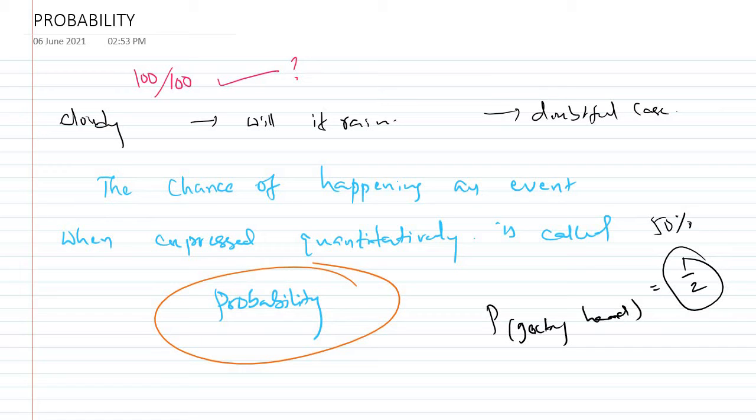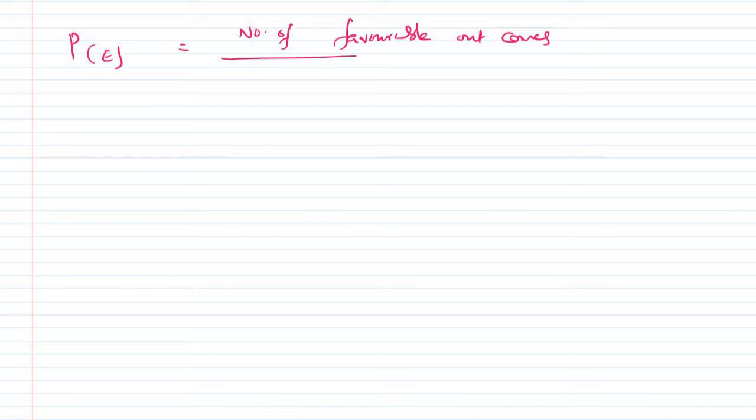Okay, but sir, here you need to know some terminologies in probability. Then it's good. So let us see the probability of an event. Probability of an event is the number of favorable outcomes by the total number of possible outcomes.